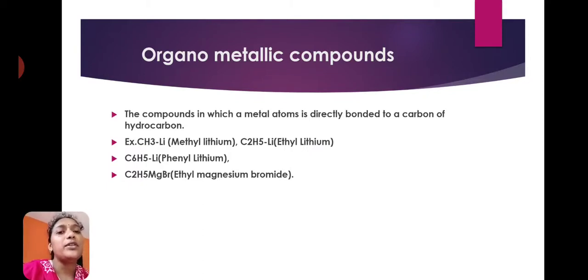Examples: methyl lithium, ethyl lithium, phenyl lithium, methyl magnesium bromide, ethyl magnesium bromide, etc. The compounds which contain a direct bond between the metal and the carbon of the hydrocarbon are called organometallic compounds.